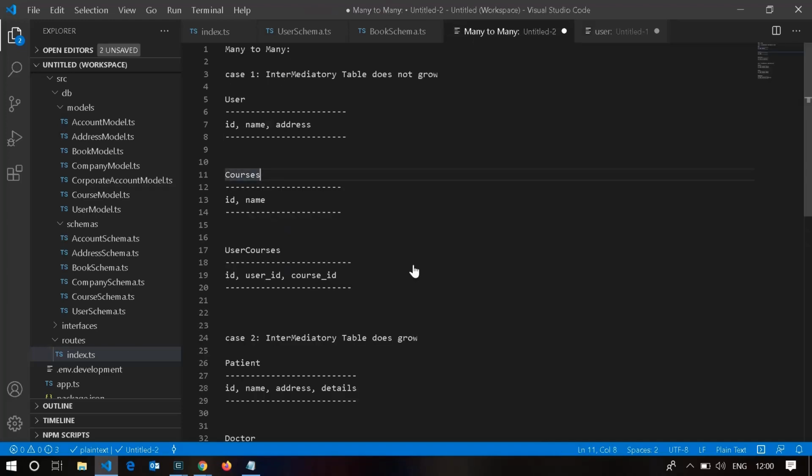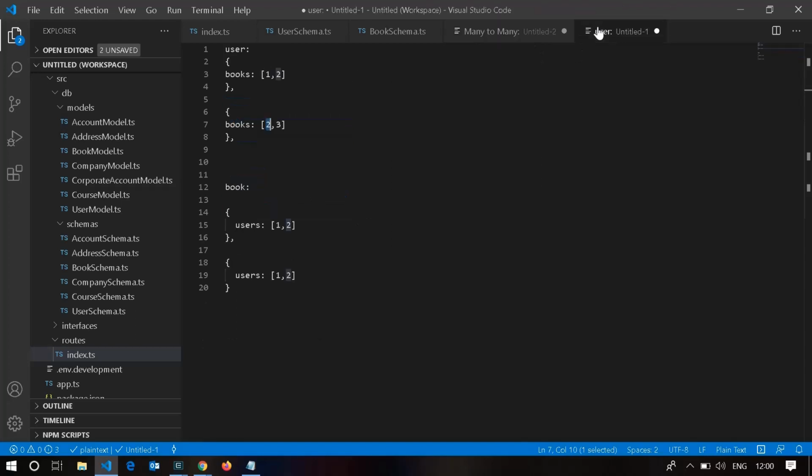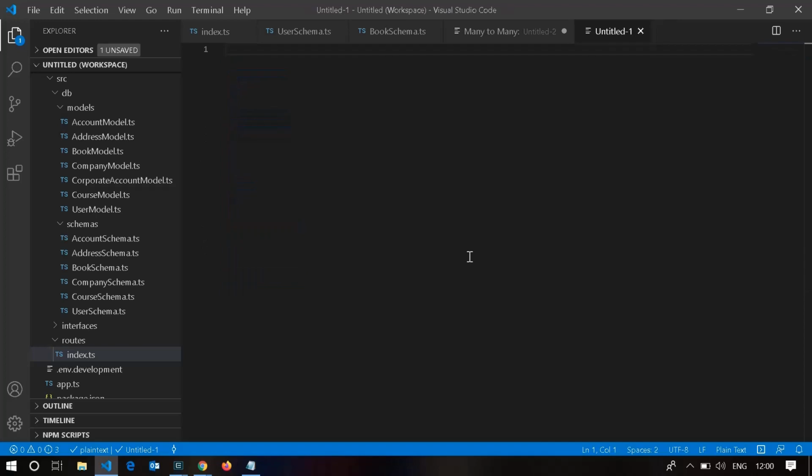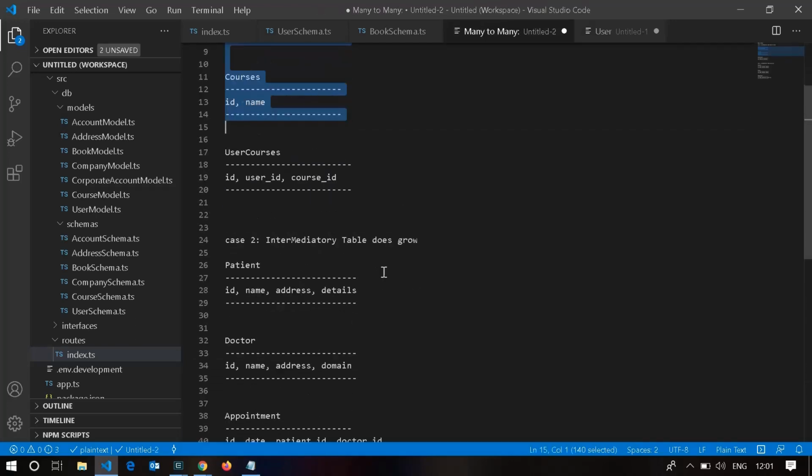So hope you understand now, with users and course as a better example. You might be wondering, if you remember or came across how we used to store it in SQL databases, it is going to help you. I will show you how we used to store it in SQL, and how we actually store it in MongoDB. So let's take the same example, user and the course.